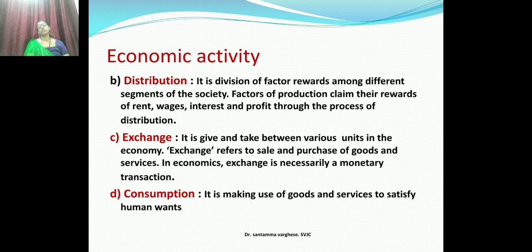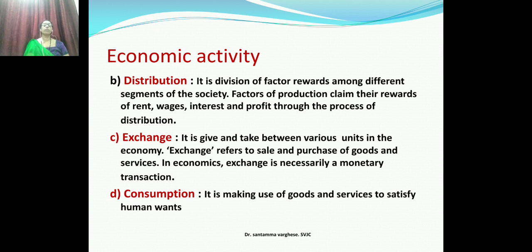Consuming many things. So the economy runs with these four things. See, production is there and consumption is not there. Will the economy run? No. So these four things should be done in a systematic way. Then only we can say there is an economic system which is going on for the benefit of the country, development of the country, growth of the country.